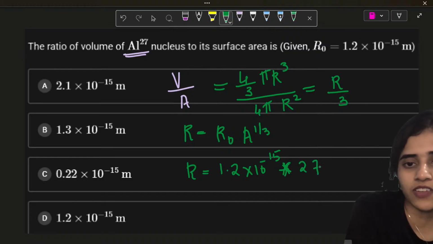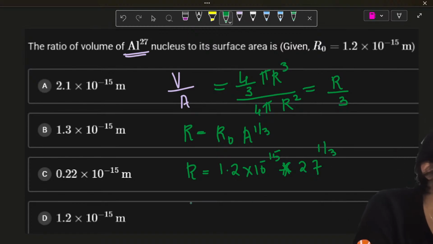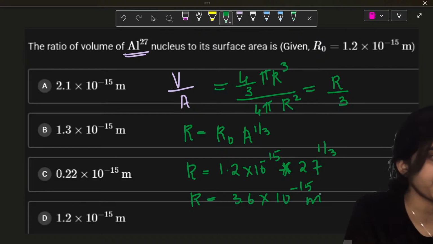A is 27. 27 raised to 1 by 3. Now, how much is 27 raised to 1 by 3? It is 3. So R, if you do the math, you will get 3.6 into 10 raised to minus 15 meters.